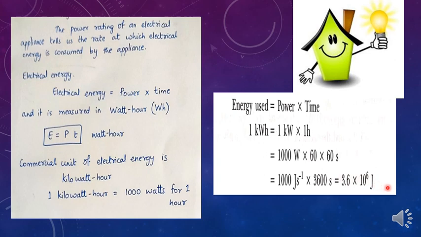Dear students, you should be remembering this as it is very important in few calculations. While solving numericals, this value is very much important. So I repeat, 1 kilowatt hour is equal to 3.6 into 10 power 6 joules. This can also be asked as a question to show that 1 kilowatt hour is 3.6 into 10 power 6 joules, where you have to show these calculations. Hope it is clear to you all.